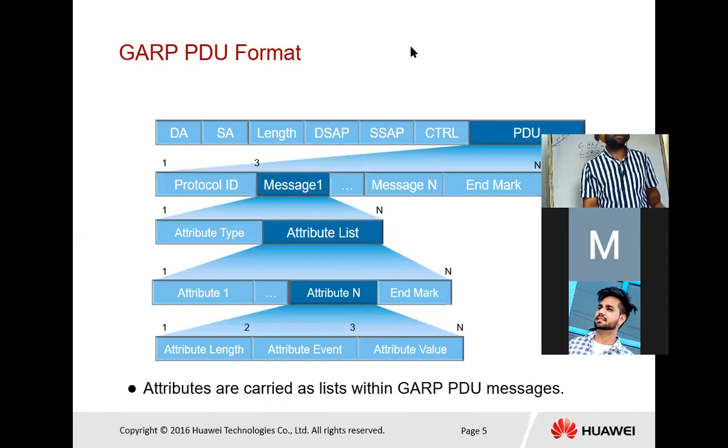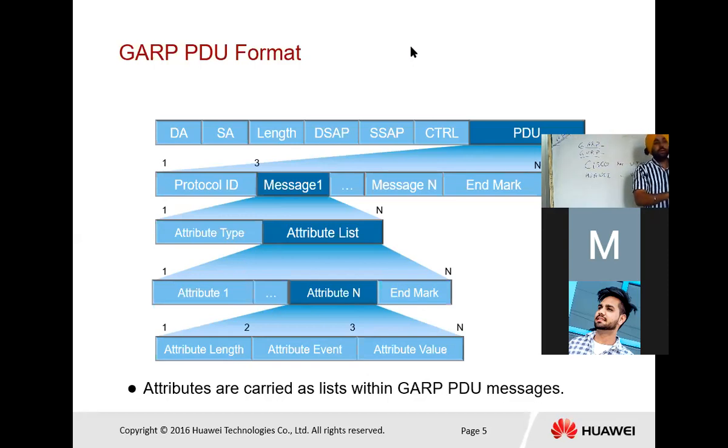And next we have the GARP PDU format. So just know about the PDU. PDU is the protocol data unit, and first is the protocol ID. The protocol ID is always one, and the message is further divided into two categories: attribute type and attribute list. The attribute type says which protocol you want to enable or disable, and the attribute list shows the complete list.